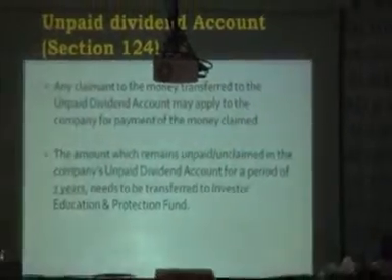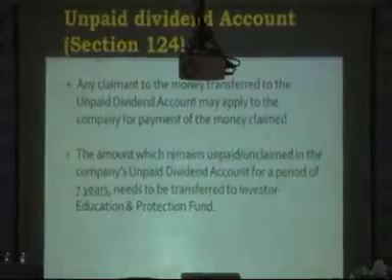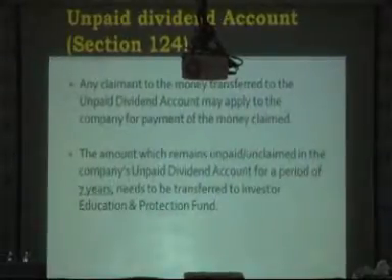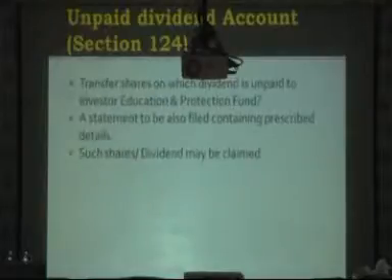Of course, from the unpaid dividend account, the shareholder can come to the company, prove his rights as a shareholder, and the company can pay the dividend to him. The amount which remains unpaid for a period of 7 years in the unpaid dividend account has to be compulsorily transferred to the Investor Education and Protection Fund. If the company doesn't do it, they are liable not only for penalty but for imprisonment as well.